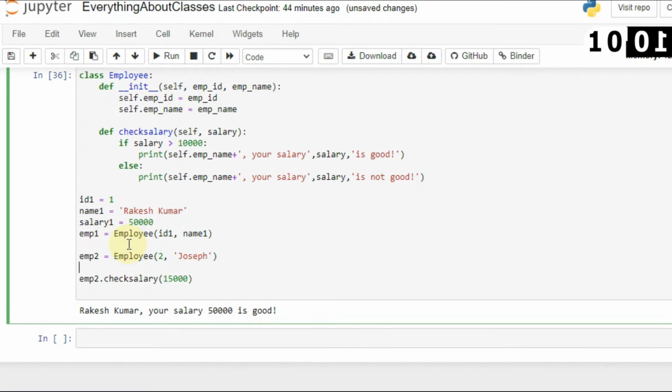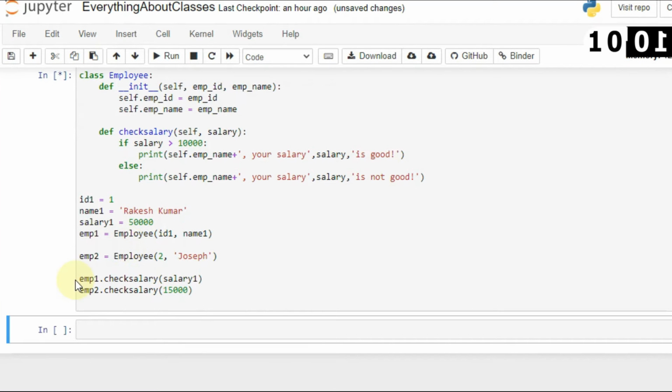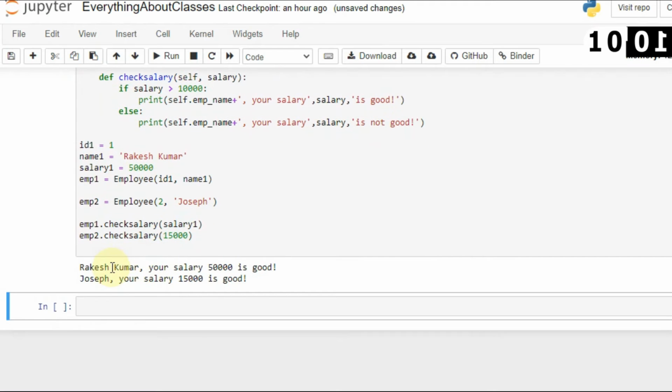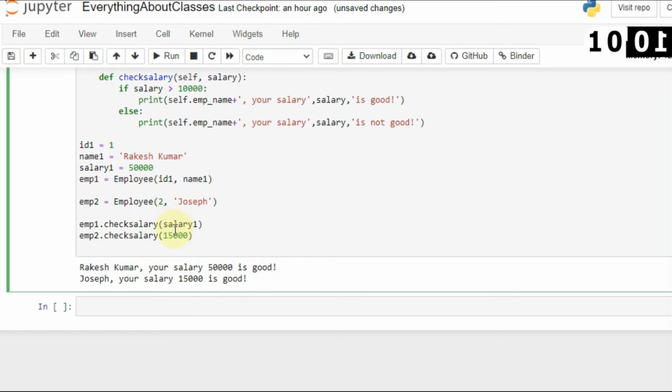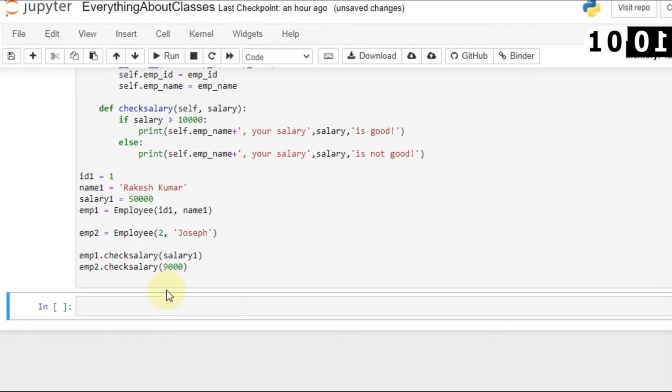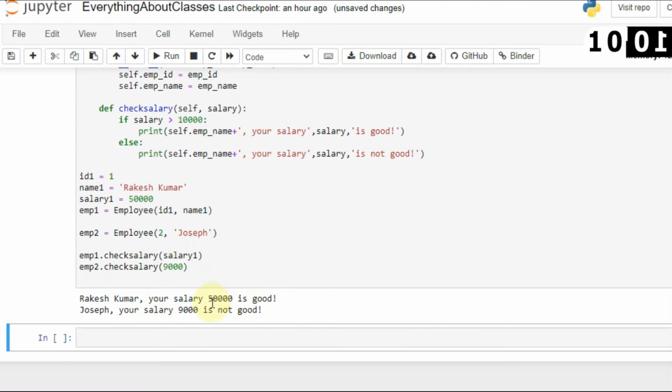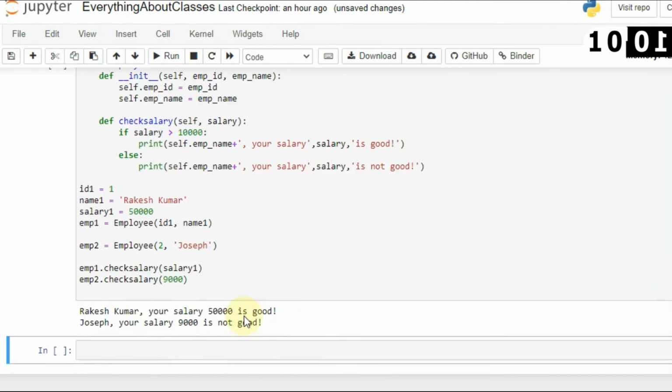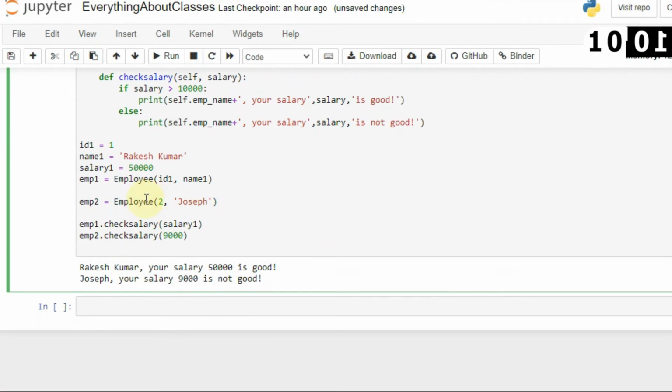So first I will check employee 1 dot check salary, and here I will be passing salary 1, and here salary 2. Let's run this again and see the output. Here you can see Rakesh Kumar, your salary 50,000 is good, and Joseph, your salary 50,000 is good. But what if I say its salary is 9,000? Then it will show Rakesh Kumar's salary 50,000 is good, Joseph, your salary 9,000 is not good.